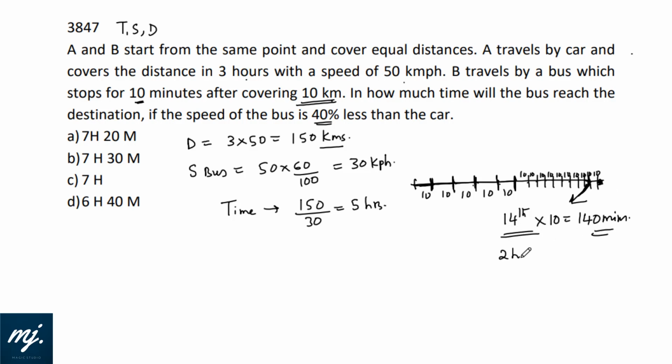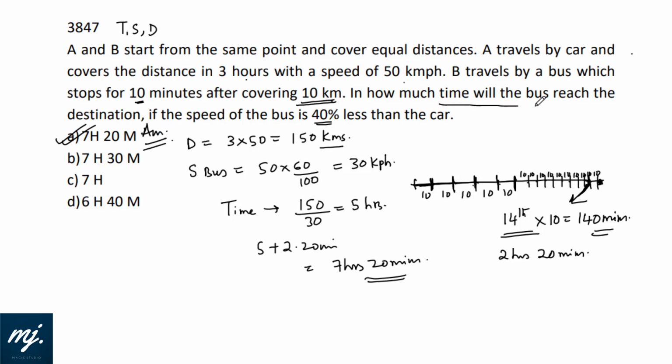Now 140 minutes is how much? 2 hours 20 minutes. So total time taken is 5 plus 2 hours 20 minutes, that is 7 hours 20 minutes. In 7 hours 20 minutes, the bus will reach its destination. Please don't add the last 10 minutes in it. Answer is not 7 hours 30 minutes. Answer is 7 hours 20 minutes. That is the answer. Because what is asked? In how much time will the bus reach the destination?